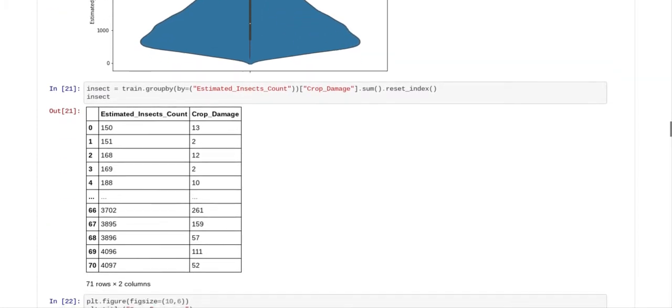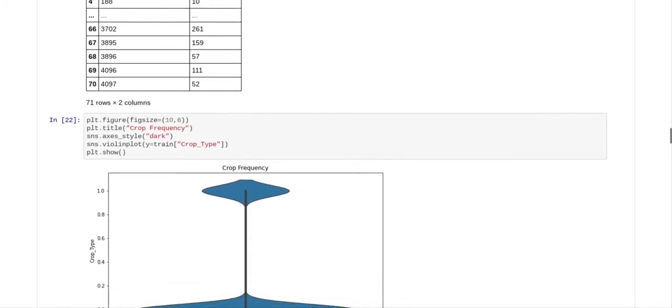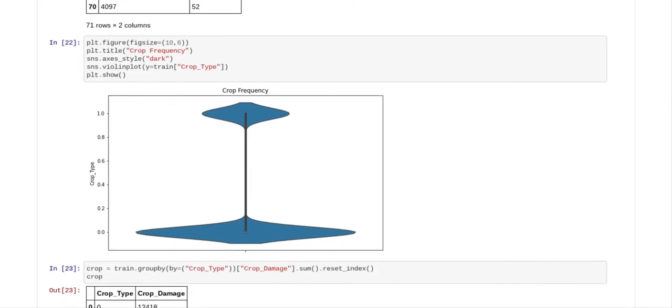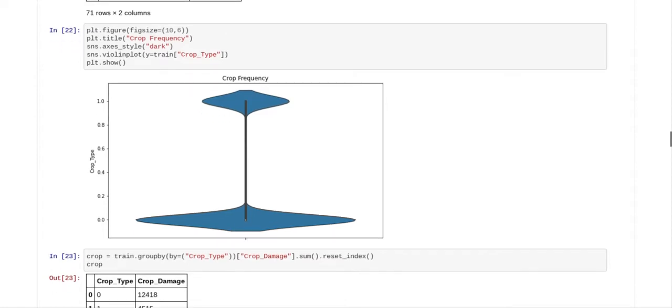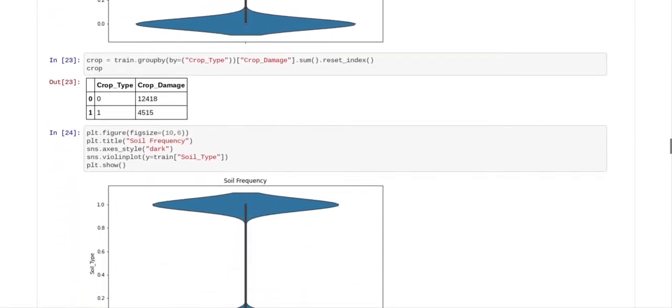And you can see all the different estimated insect counts, but the vast majority of them were between 500 and 1,000, and it tended to decrease. And we did a plot on the crop type, and you see that you had a crop type of 0 and a crop type of 1, and you can see that on the violin plot. And so we did a group by, and you can see that there were two different crop types.